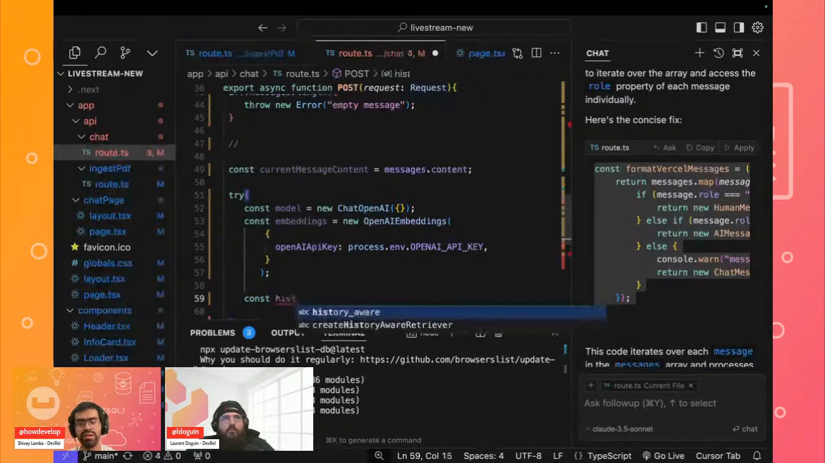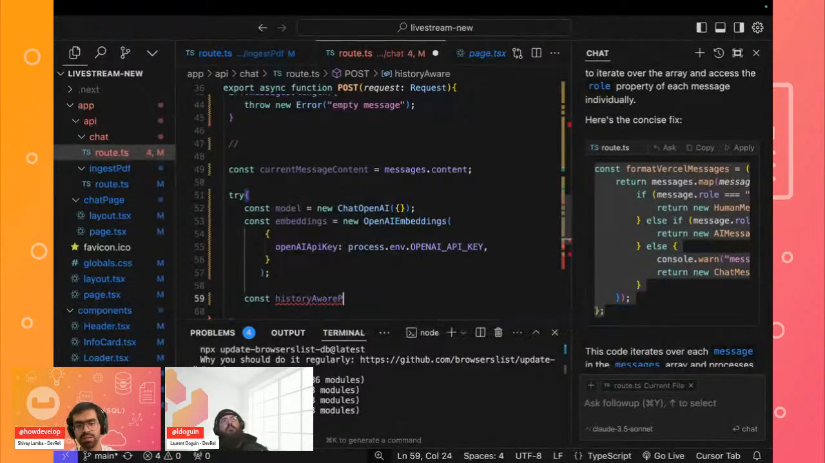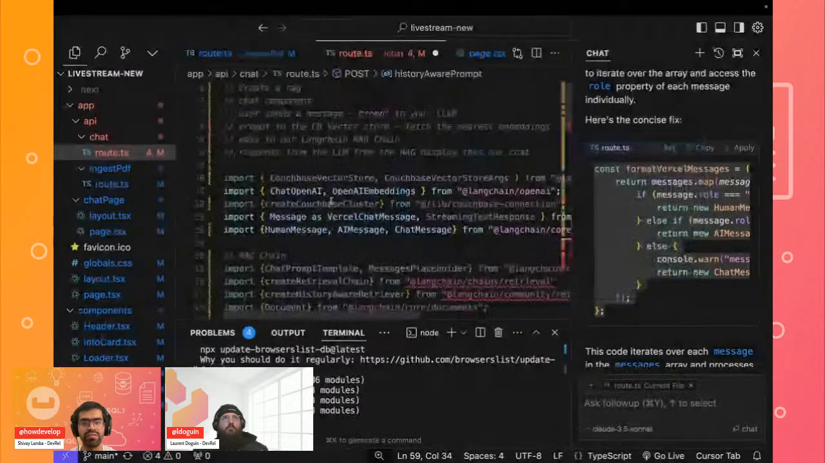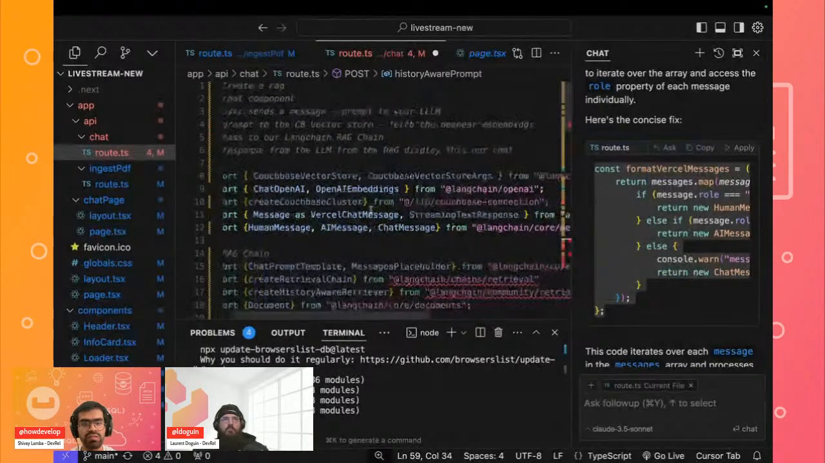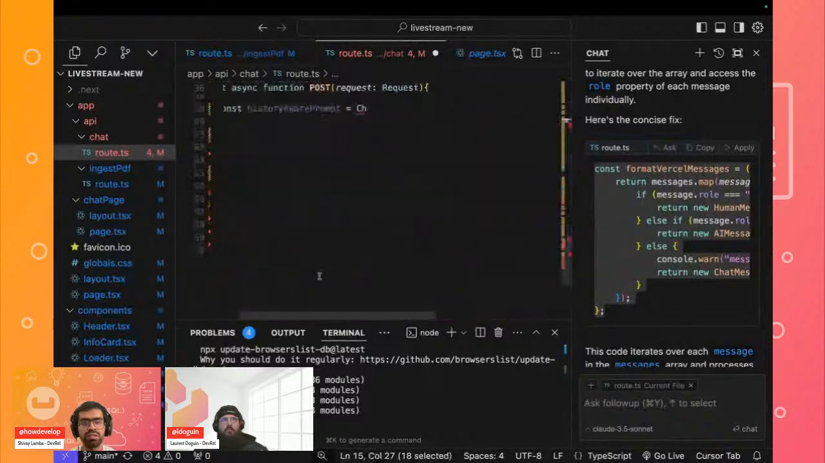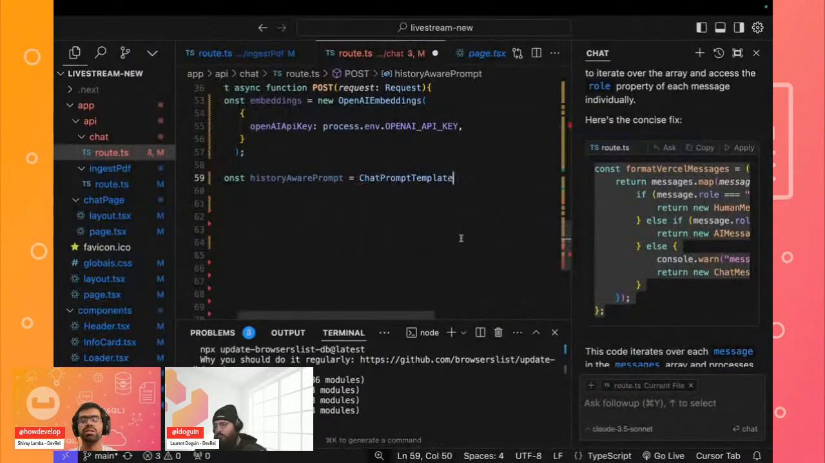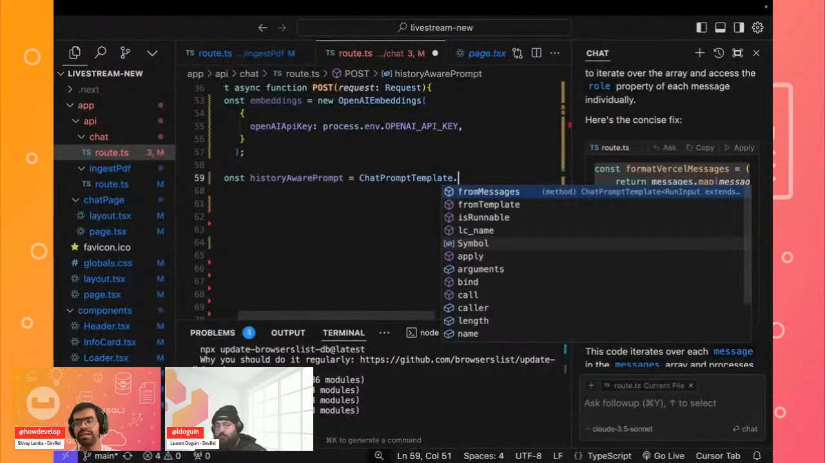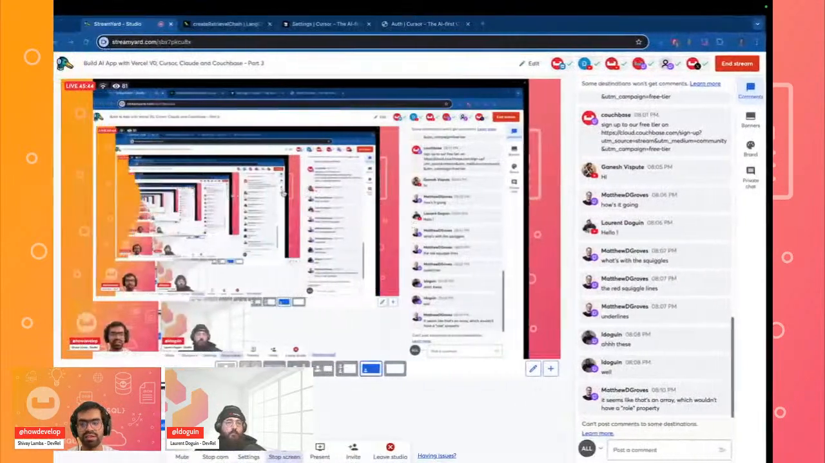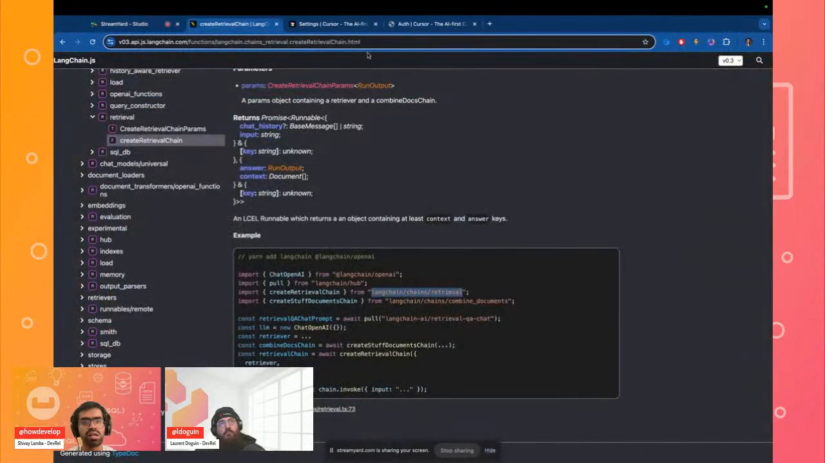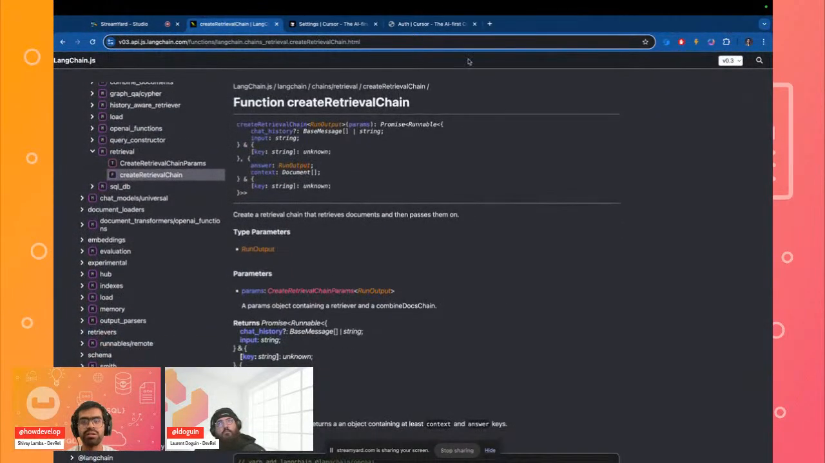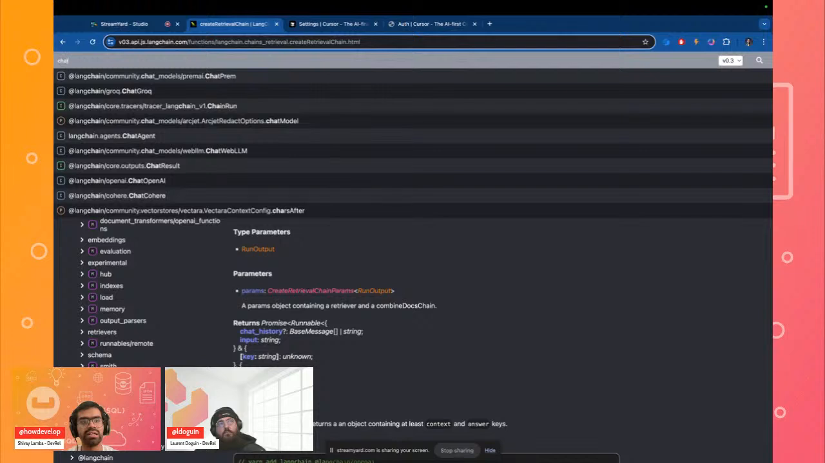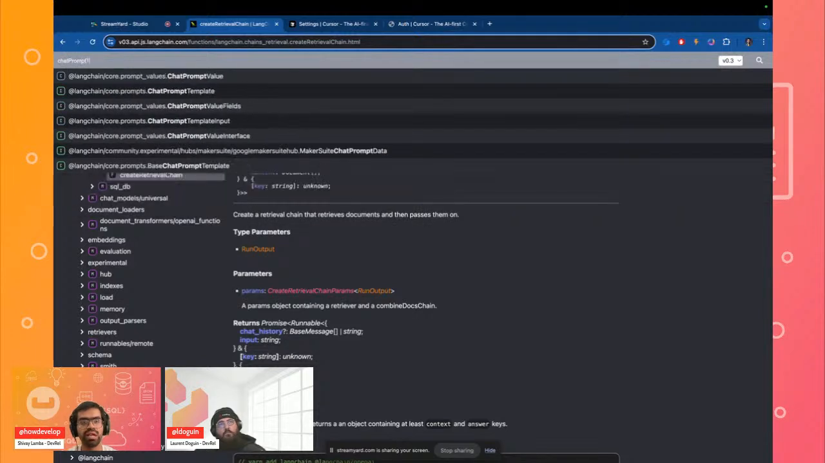This is where we'll say that it's the history aware prompt, and here we'll use our chat prompt template that we have defined. This is again useful when you want to ground the results that you're getting from the AI. If we look at the docs quickly, we can also look at how we can actually use it, right?